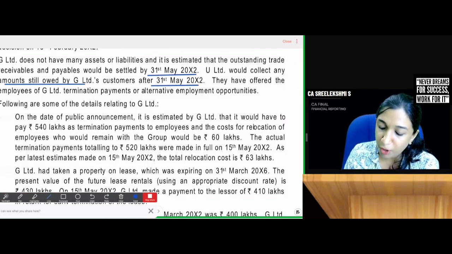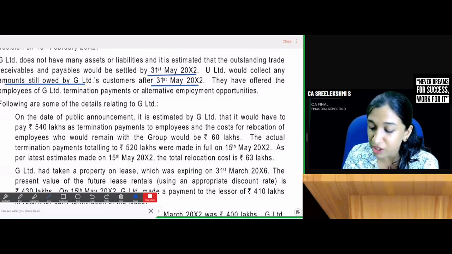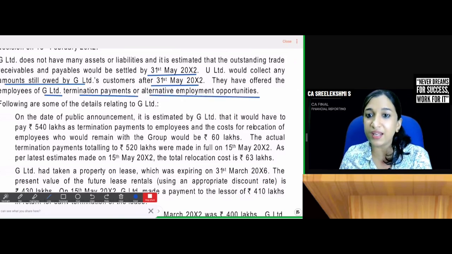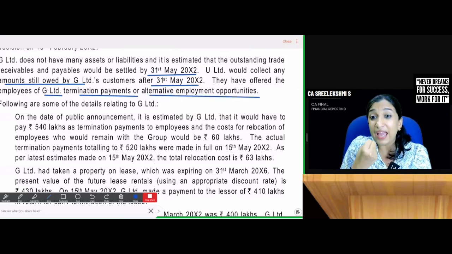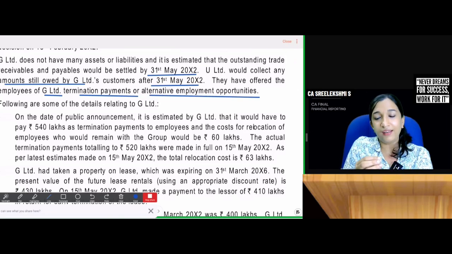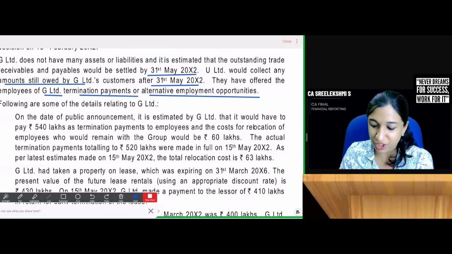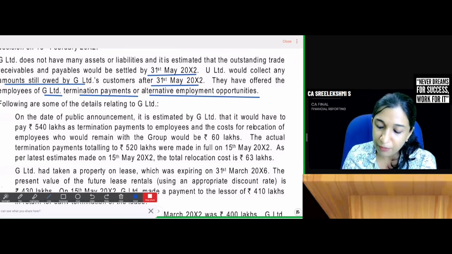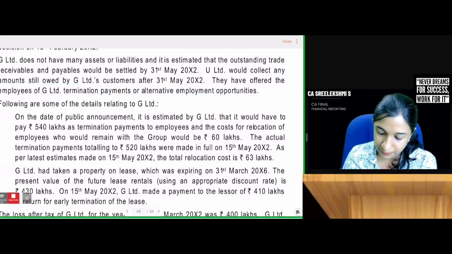They have offered the employees of G Limited termination payments or alternative employment opportunities. If there is a detailed plan and the plan has been announced, then it has created valid expectations. So here, termination payments or other employment opportunities. Following are some of the details relating to G Limited.